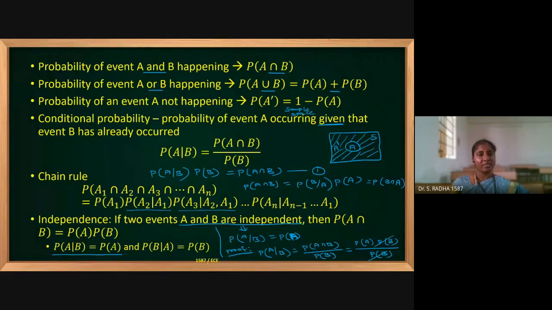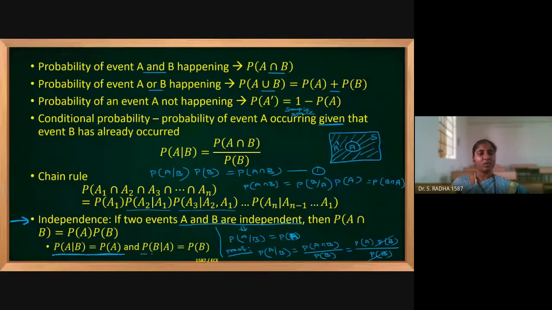Because the two events are independent, in the place of A intersection B, I can write probability of A into probability of B. You can see that point is given over here. If they are independent events, intersection is nothing but product of the probabilities. Therefore, numerator I am writing probability of A into probability of B. Denominator already probability of B is there, they get cancelled. So we will be left with only probability of A. Hence the statement. If they are independent events, then we can directly write like this.